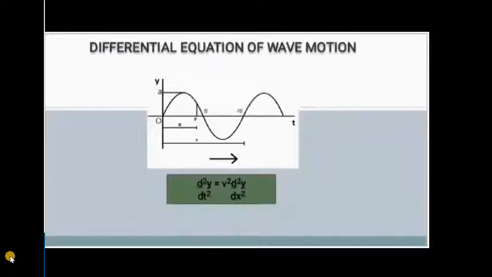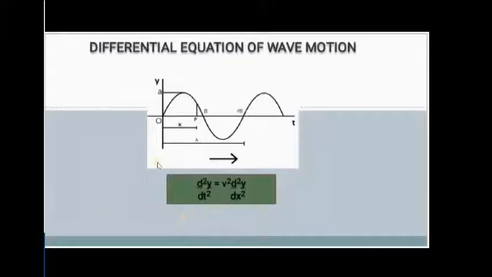Next is the derivation of the differential equation of wave motion. In this portion, we are going to derive the equation of the wave motion in differential form. The final form of the differential equation will be like this: d square y by dt square equal to v square into d square y by dx square. Now, let us start the derivation.